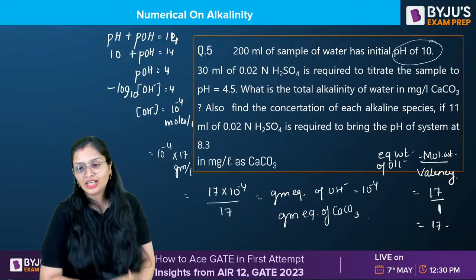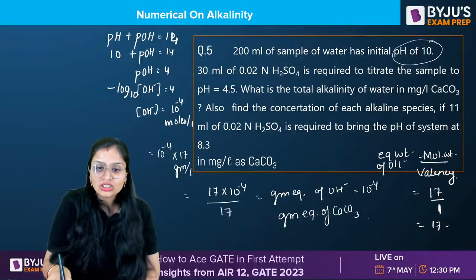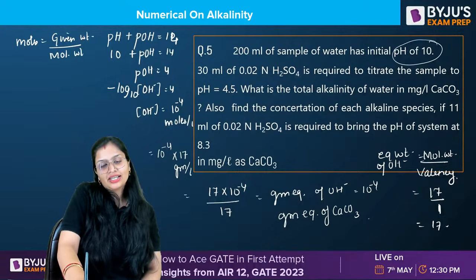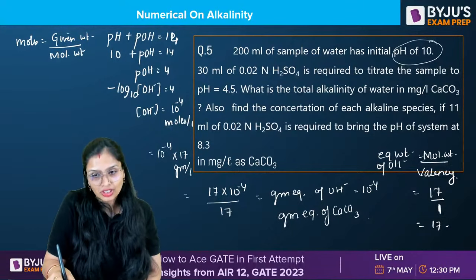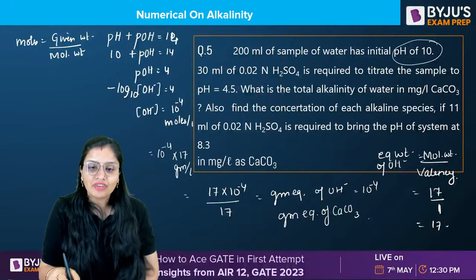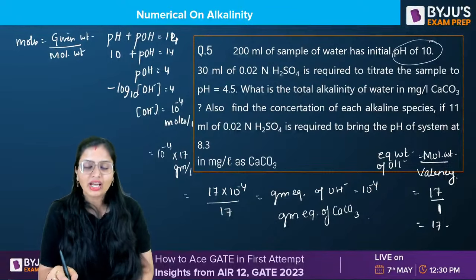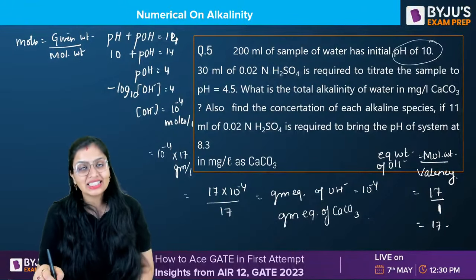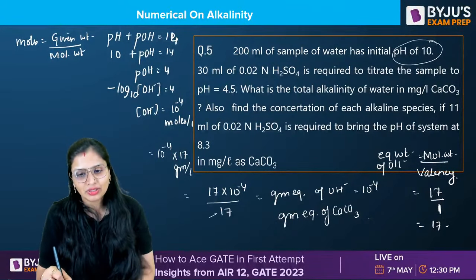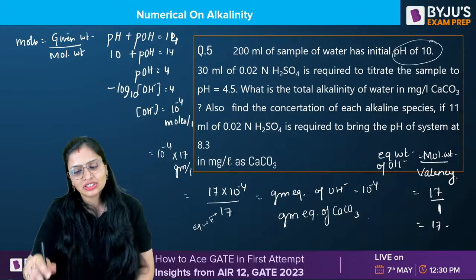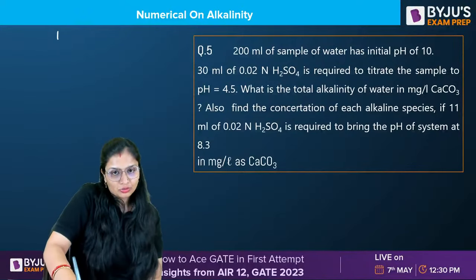If anybody is having doubt, kindly ask me here only. I know moles is equal to given weight divided by molecular weight. So I want to get the given weight. That's why I multiplied with the molecular weight. After that I got the weight, basically the concentration. Then I wanted the equivalent weight, basically gram equivalent, so I divided by the equivalent weight. Okay. Now 10 raised to power minus 4 is the gram equivalents of calcium carbonate also.